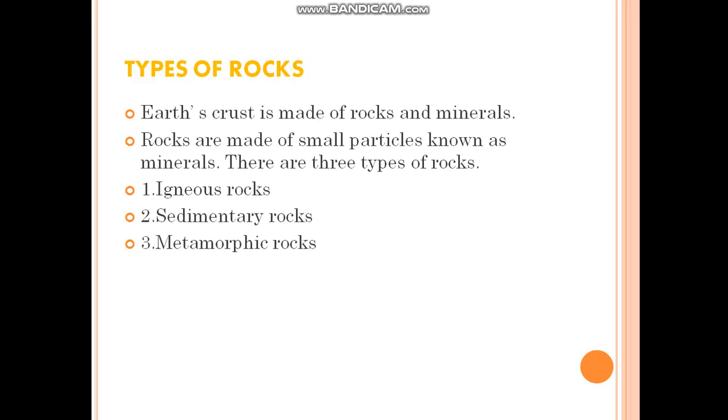Rocks keep breaking into smaller pieces because of the force of flowing water, strong winds, and changes in the weather. Rocks keep on breaking, and ultimately these rocks become soil, on which life is dependent. In the soil we can grow plants, and we get food from the plants. So ultimately, life depends on the soil, because life is impossible without the plants, and we get so many things from the plants.